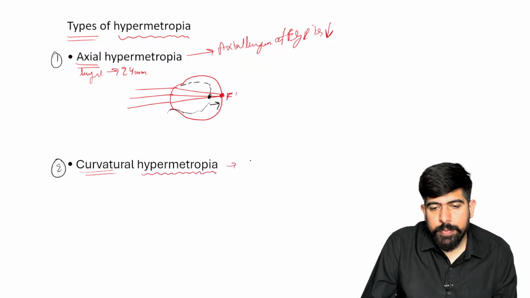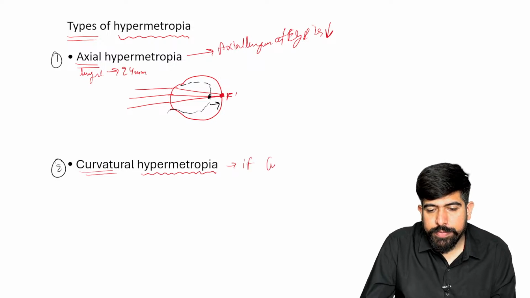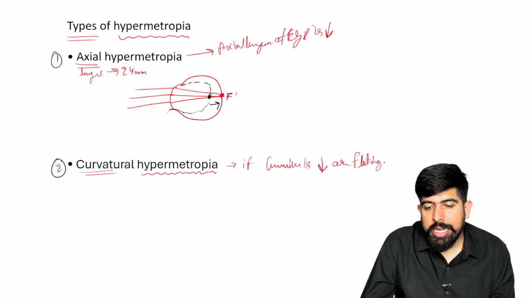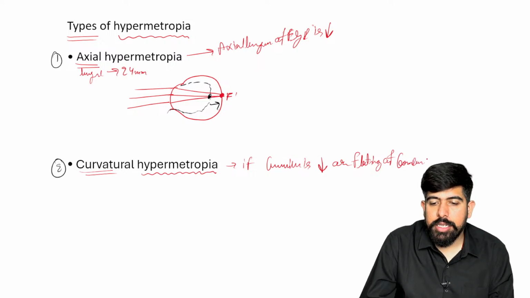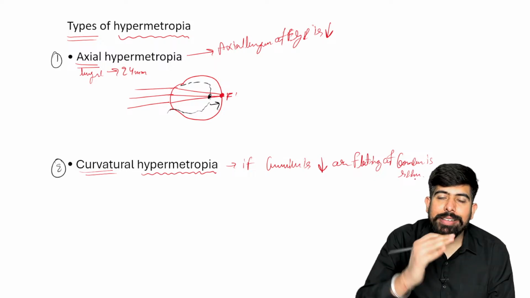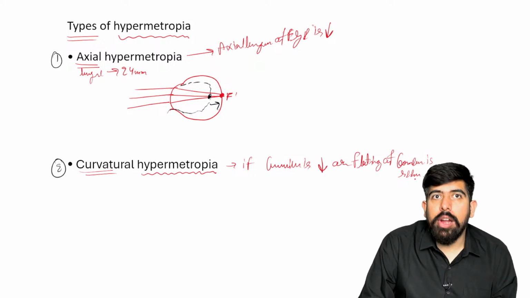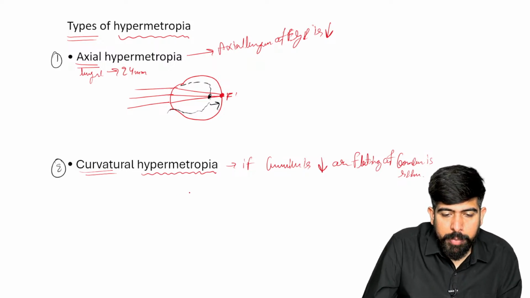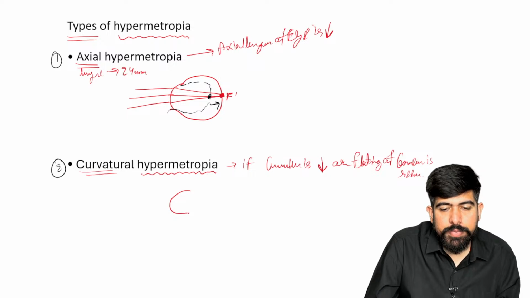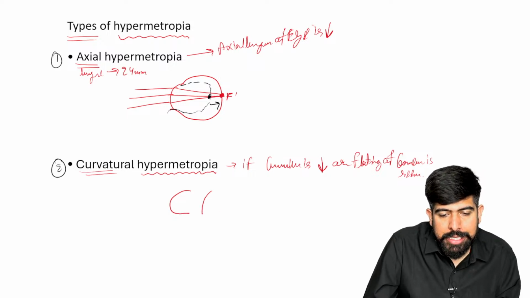If the curvature is decreased, or flattening of the cornea is seen, or there is a decrease in the curvature of your cornea, normally we have this curvature of the cornea, right, and if it decreases like this, flattening, right?